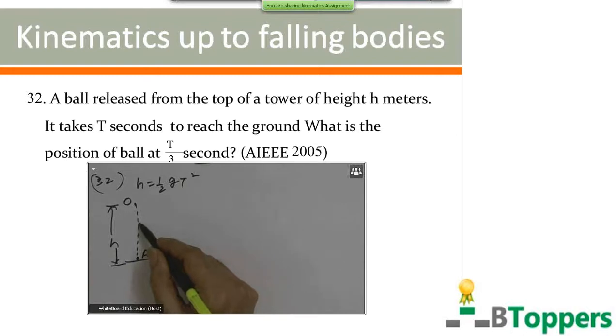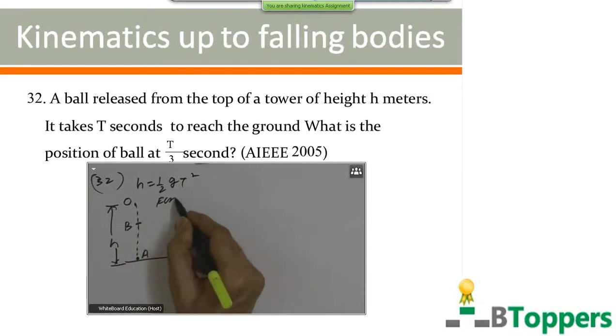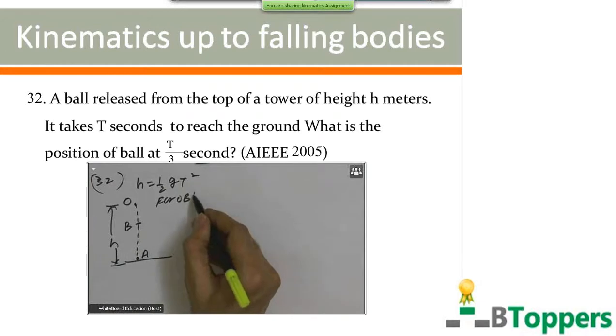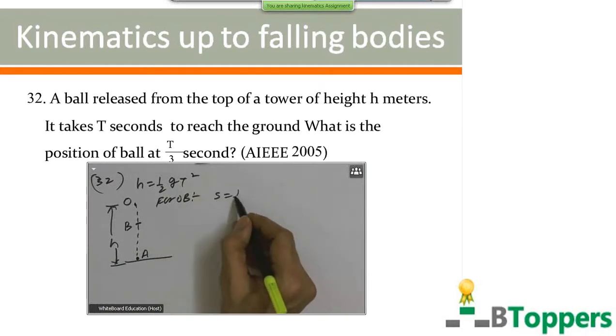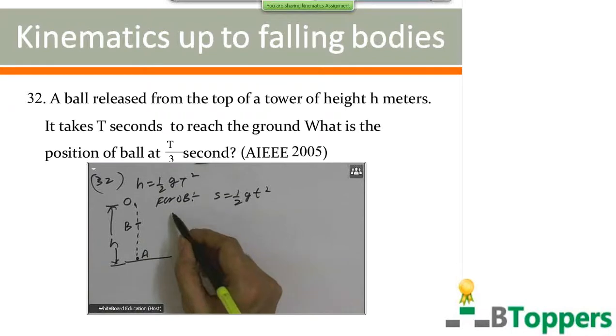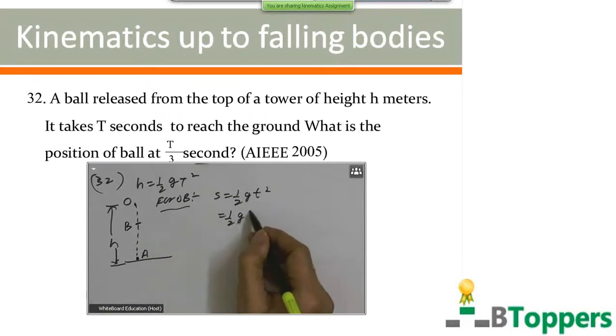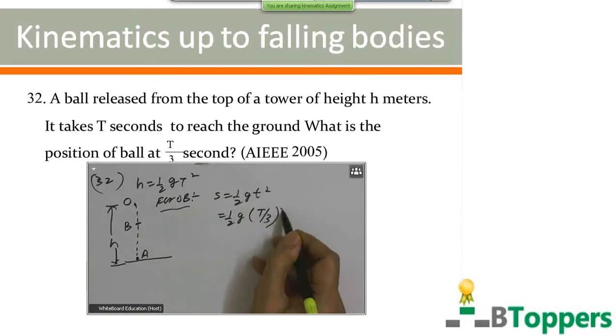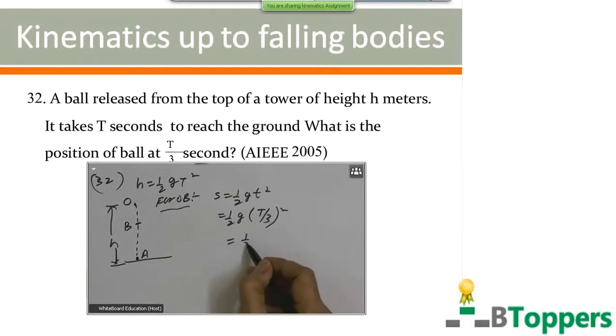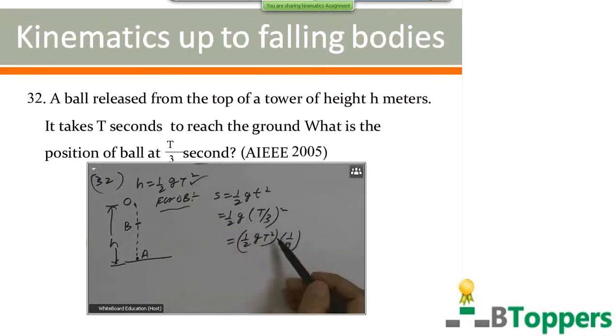So in the first t by 3 seconds, let us suppose the ball moves from O to B. So the distance covered by the freely falling body in the first t seconds is half gt square. So for motion from O to B, time of motion small t is equal to capital T by 3. That you can write as half gt square into 1 by 9. Half gt square is the total height from which it falls. That is h by 9.